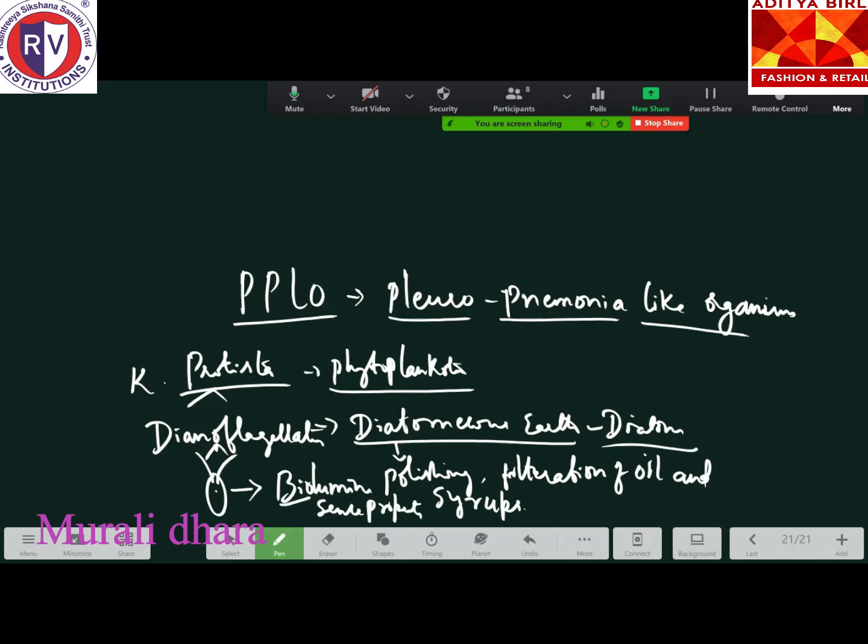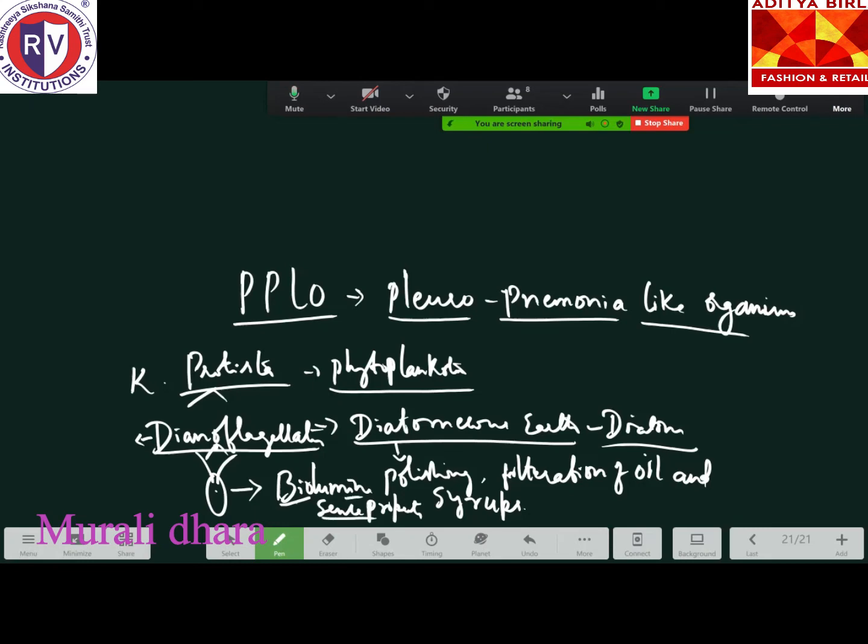These types of dinoflagellates are present in the very deep ocean. It cannot see in the deep ocean, so as an adaptation of its body there is the bioluminescence property.